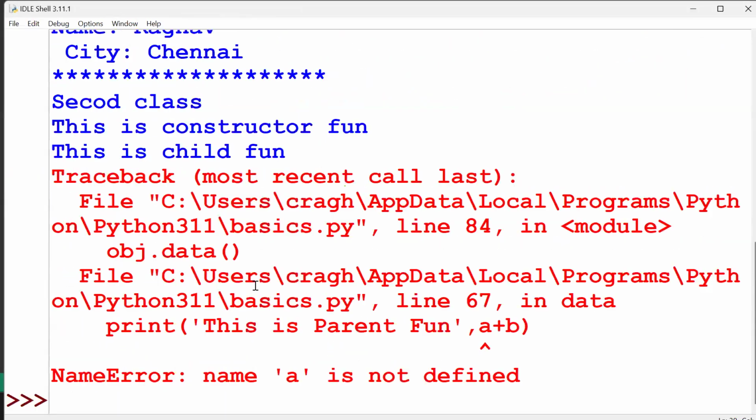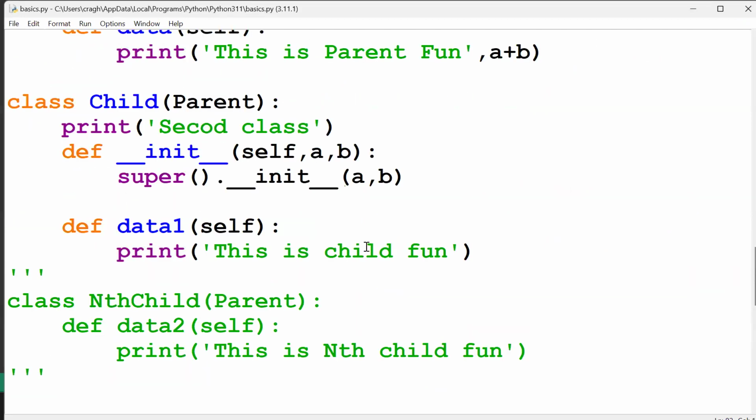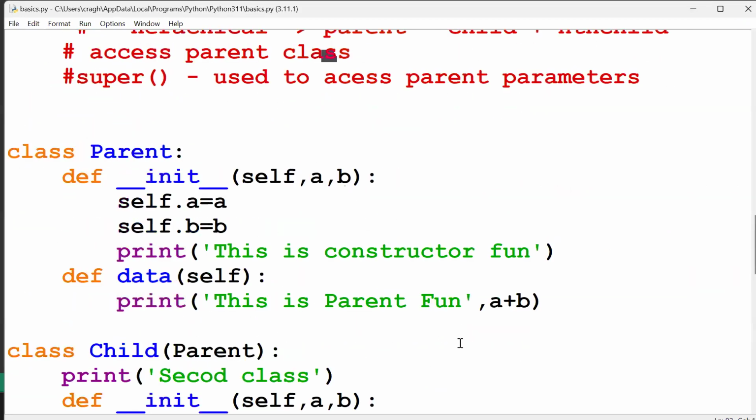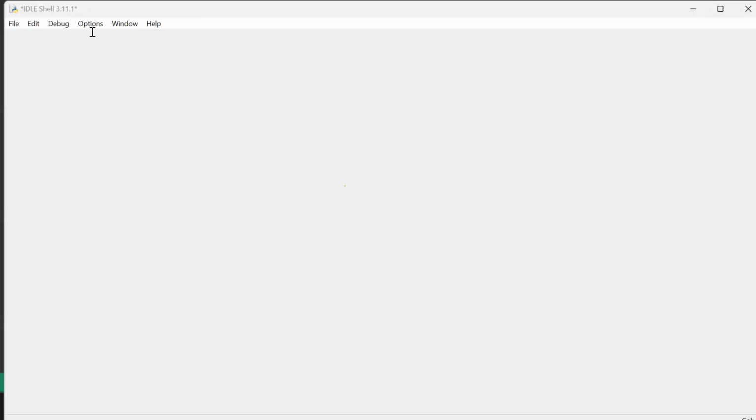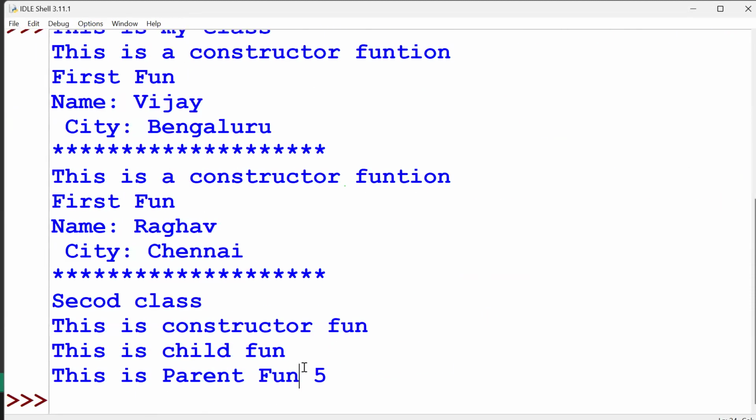What happened? You can see here, a is not defined. We gave a plus b, so it is not a plus b. It is self dot a plus self dot b. Okay, now we can run. Got it? That is the use of the super keyword, guys.